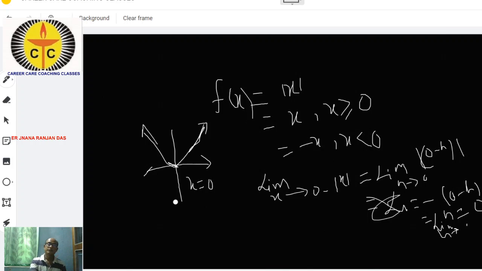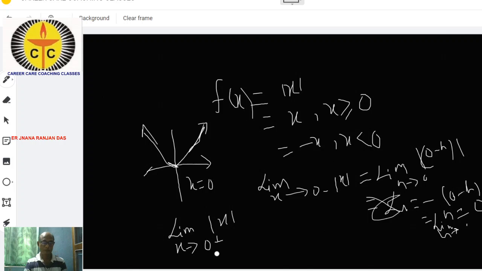Similarly, you can write the limit x tends to 0 plus of f(x). f(x) is equal to mod x. So in place of x, we can write 0 plus h. 0 plus h is defined as it is greater than 0, so it can be written.